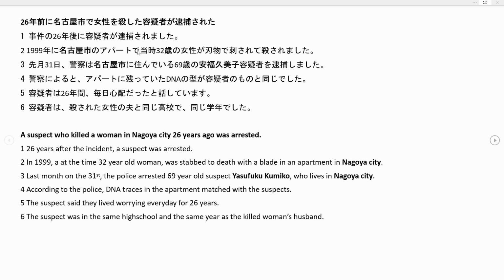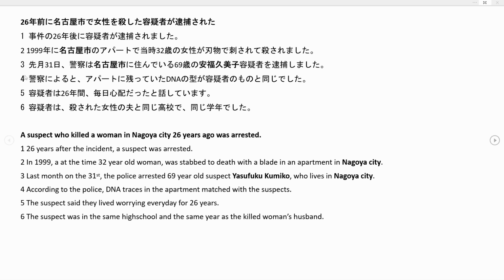Then we have again our particle de as the place of our action, アパートで in an apartment. A description of that same apartment, 名古屋市のアパート, so an apartment in Nagoya city. And again our time at the start of the sentence, in the year 1999. So translating the sentence as a whole, we have in 1999, at the time 32-year-old woman was stabbed to death with a blade in an apartment in Nagoya City.